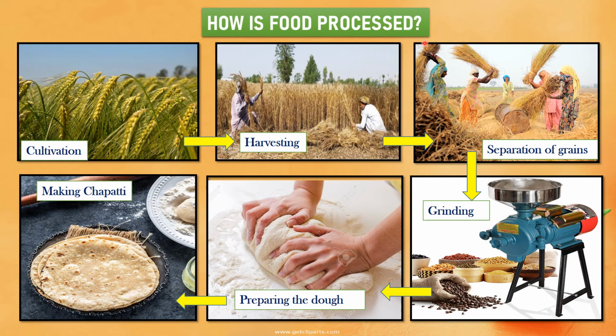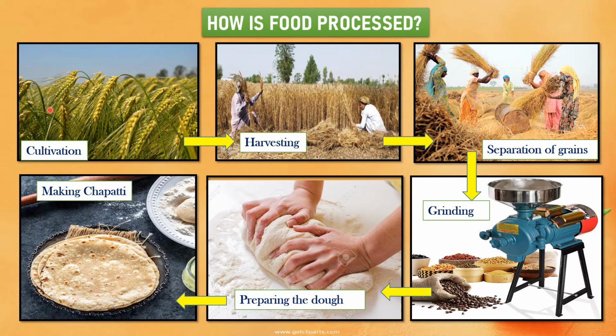How is food processed? All the food items that we obtain from plants or animals cannot be eaten as such. So they have to be processed. And for processing, a lot of hard work and labor is involved. Let us know how the food is processed.